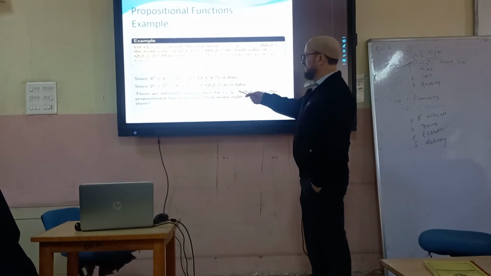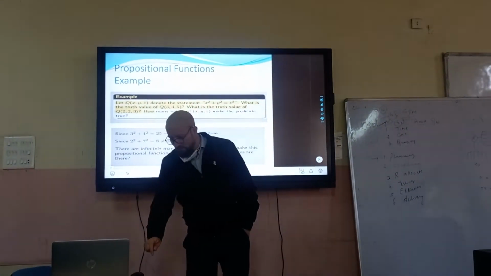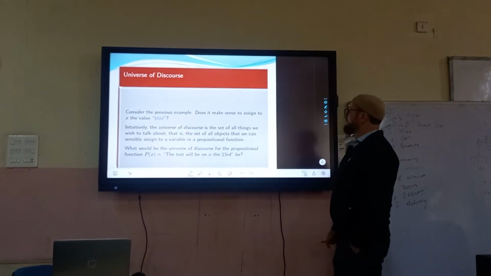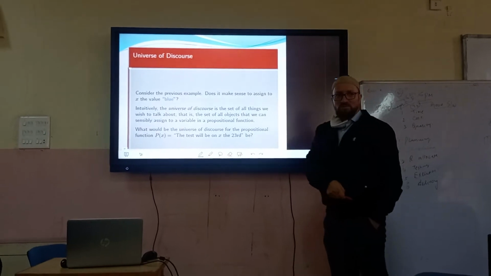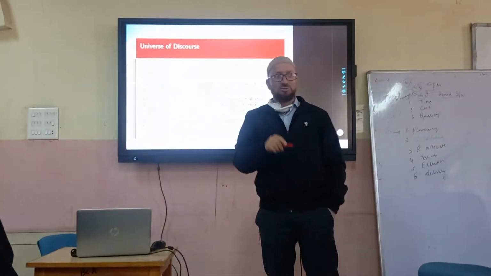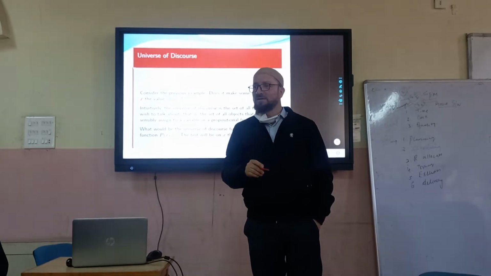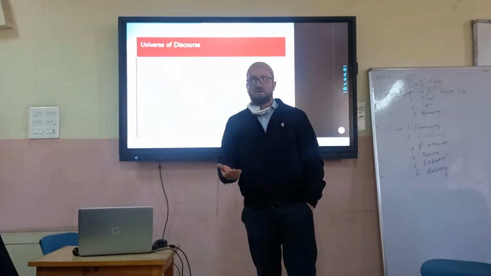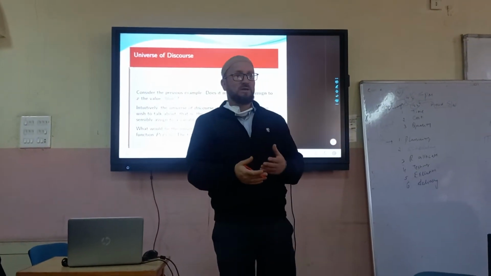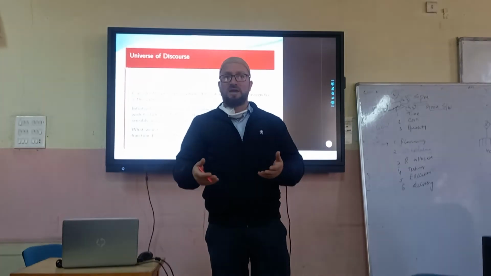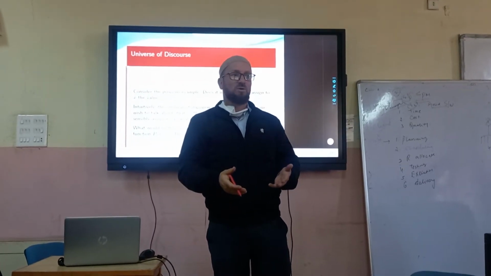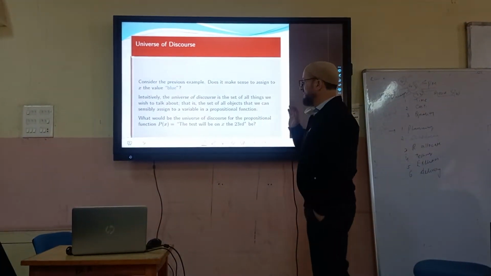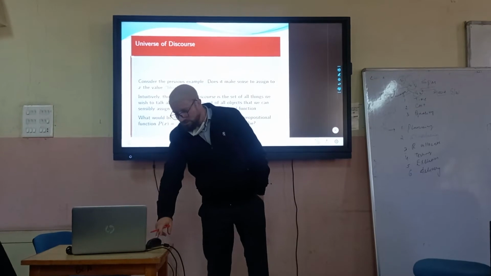Now this is the answer to the previous question, if you already validated. Universal discourse. So what is the universal discourse? The previous one, where we have x square plus y square equals z square. Can you say x is equal to red? It doesn't make any sense because we have x square, so it has to be some kind of integer. So we can't put blue into it. Or can I put man in? Can I put Basirat into it? No. Why? Because it's not the universe of discourse. The x and y have to take values from the universe of discourse.